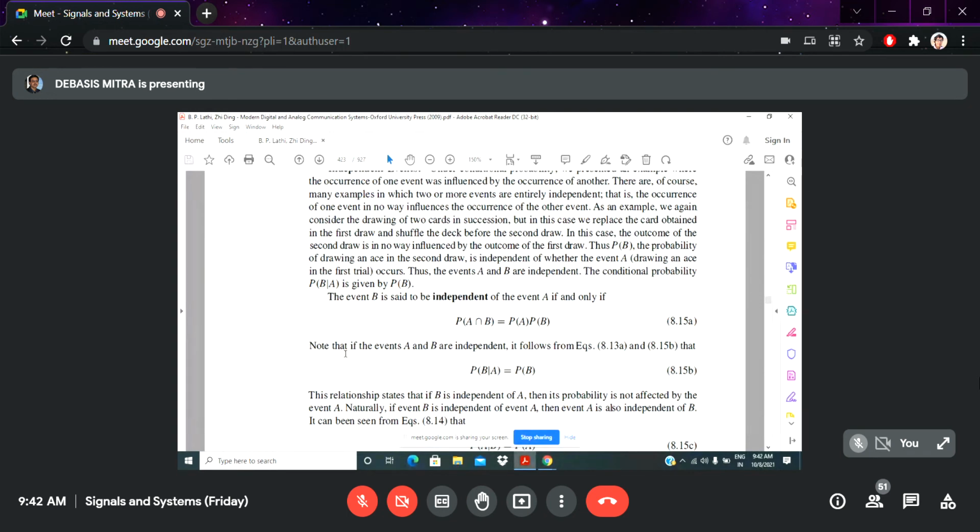So if events A and B are independent, it follows that the conditional probability of B given A is the probability of B, not other functions. That means B's occurrence is independent of A. So only the probability of B exists here.